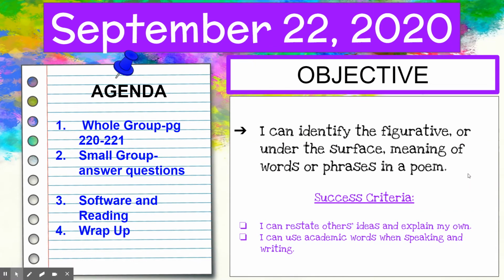Your objective for today is: I can identify the figurative or under the surface meaning of words or phrases in a poem. Specifically, we're going to be talking about symbolism. And how you're going to be successful is restating others' ideas, using evidence to back that up, using academic words, and speaking with your writing.